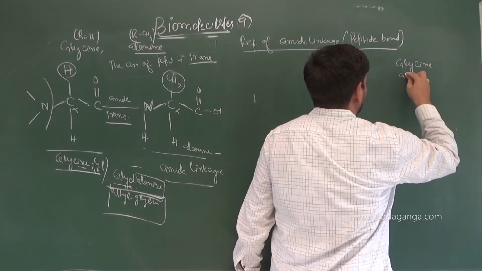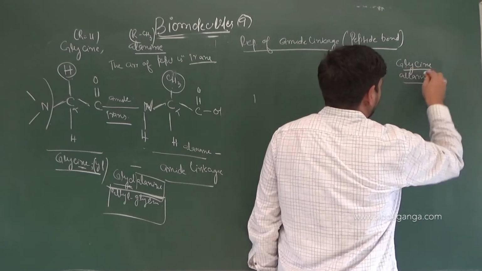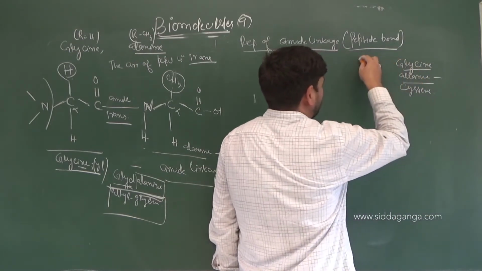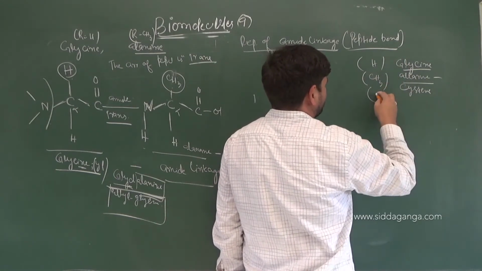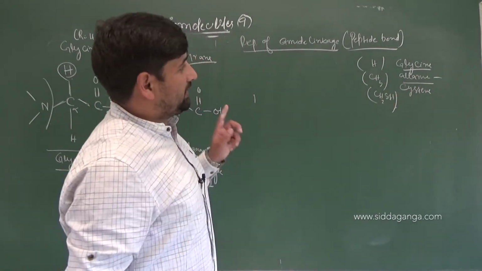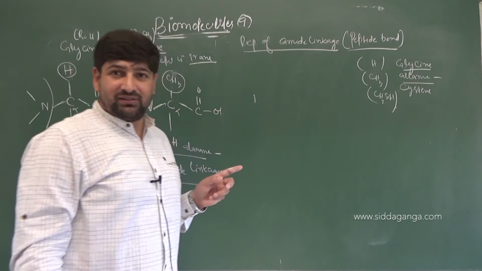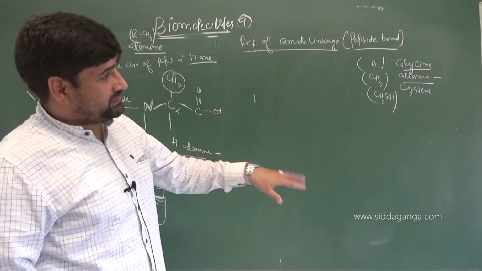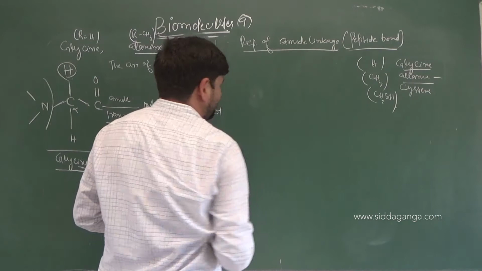Glycine, alanine and cysteine. For glycine, what's the side chain? H, simple. Alanine, it is CH3 and cysteine, it is CH2SH. So it becomes glycyl alanyl cysteine, right? Because INE will be replaced by YL. Clear? So let us draw those basic arrangements.